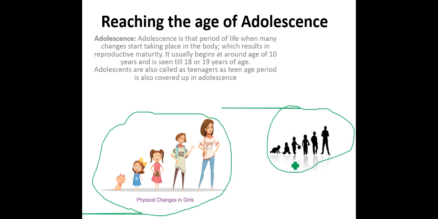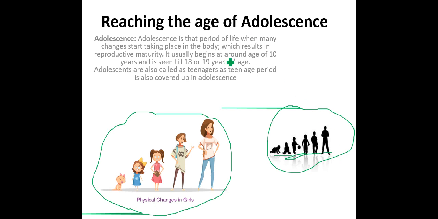These may be related to the height of human beings. It may be related to the growth of the mind. It may be related to some physical things which we can observe in the human body, and these things talk about adolescence, from this place to this place. These are basically talking about adolescence.